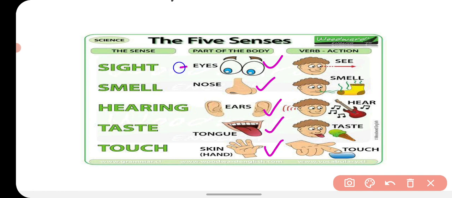Your eyes sense sight, your nose smells, your ears hear sound, your tongue tastes, and your skin perceives touch and different kinds of other senses. So these sense organs have a special kind of receptors that can receive the different stimuli like sight, smell, hearing, taste, and touch.